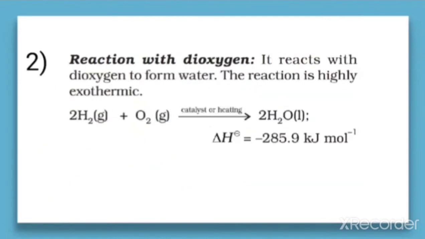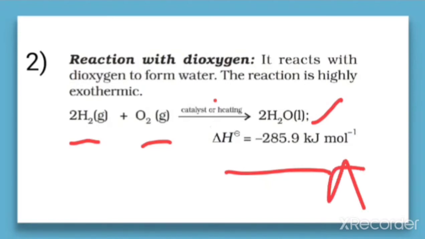Next is the reaction with dioxygen. Dioxygen means O2. The reaction of hydrogen with oxygen in the presence of a catalyst or by heating gives rise to the formation of the product, that is water, and this reaction is exothermic. Therefore the enthalpy change here is negative. It is an exothermic reaction. So water is formed when hydrogen reacts with oxygen.